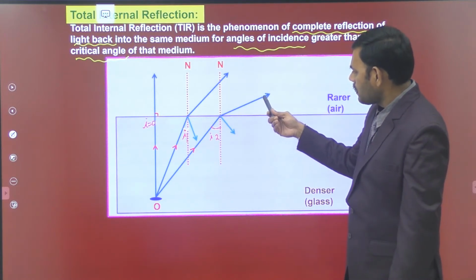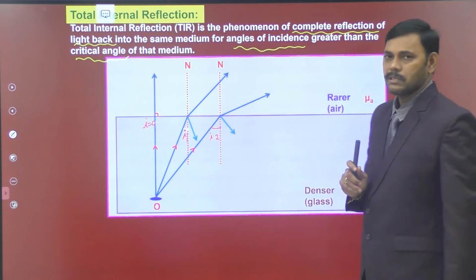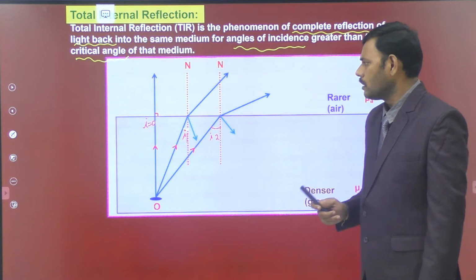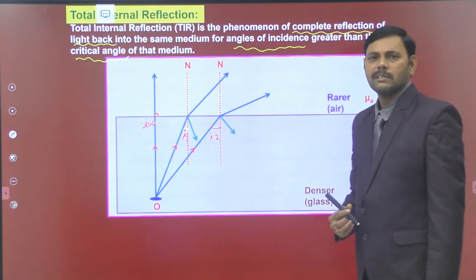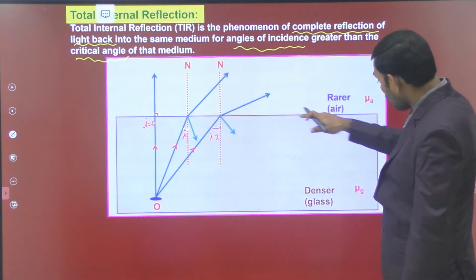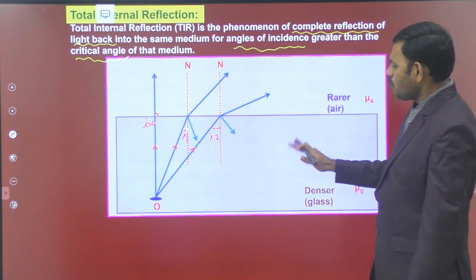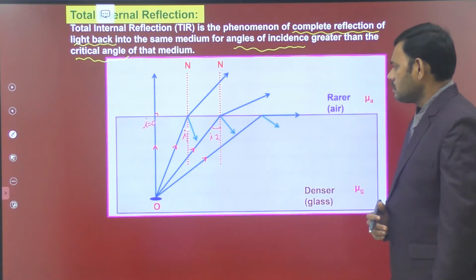So the refracted light ray moves away from the normal and comes close to the interface. Let us consider one more case in which we further increase the angle of incidence.